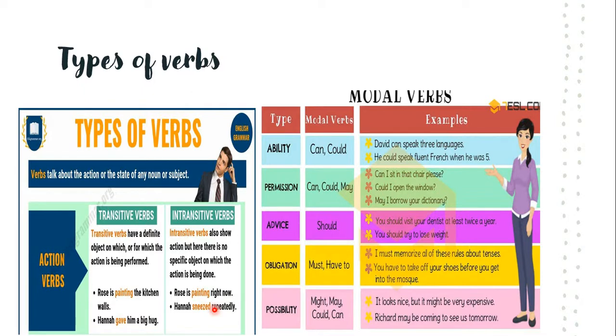Whether she is painting the kitchen walls or whether she is painting on a paper, that is not mentioned here. So Rose is painting right now. It also shows action, but here there is no specific object on which the action is being done. So these are the transitive verbs and intransitive verbs. So just have a look here on the modal verbs. I will explain to you regarding that.